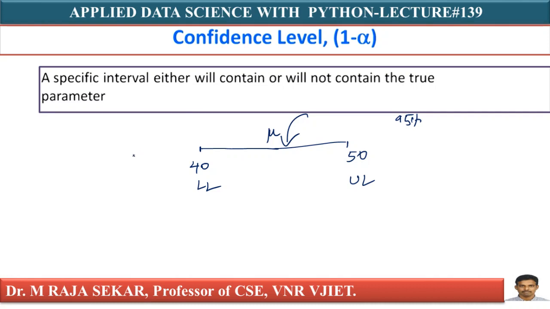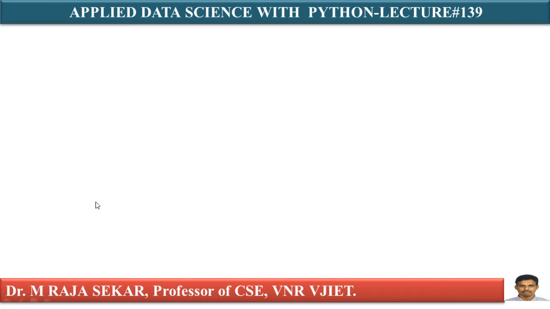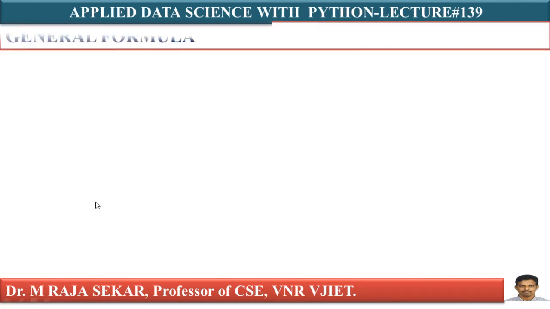But when I say 95% of the time this interval contains the true parameter, there is only a 5% chance that this interval will not capture the true parameter. Here the true parameter means the population mean. How many times can it capture? Only 95 times out of 100. 5 times it may not capture. That's the relationship between your confidence interval and confidence level.